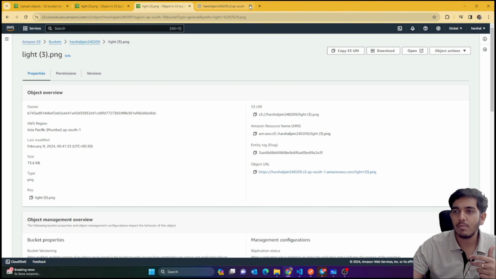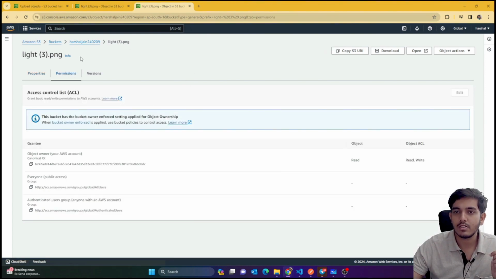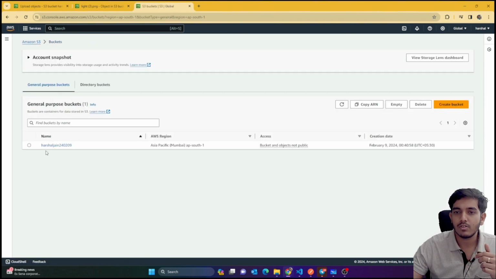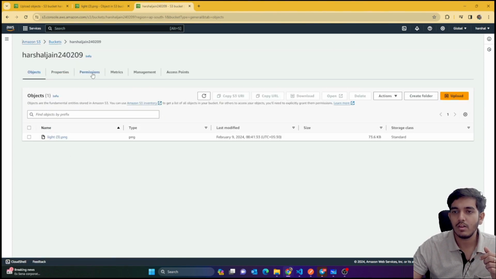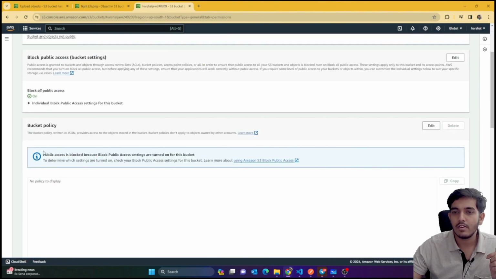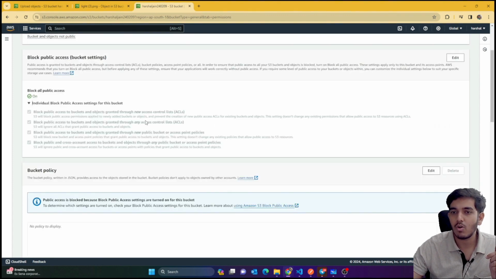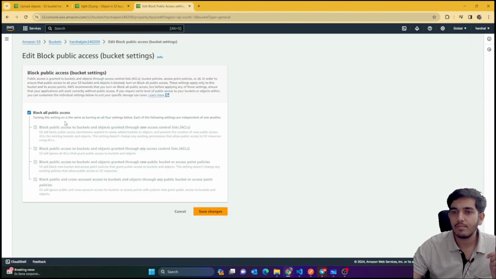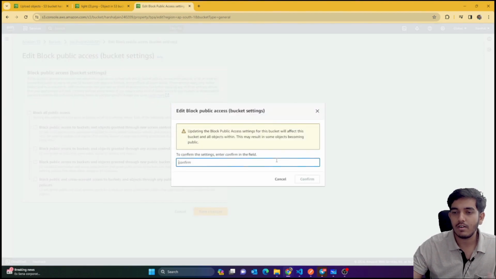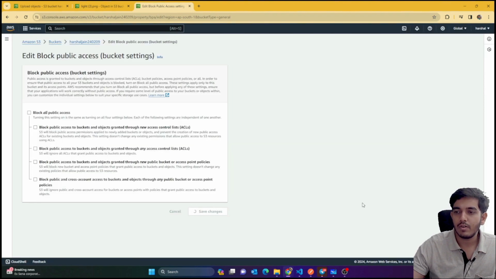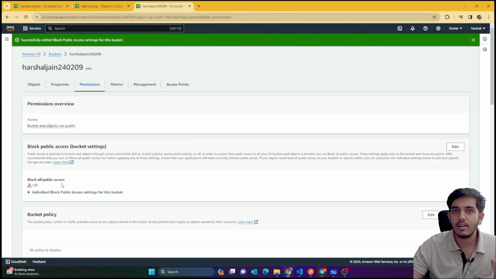So now how to make it public? For making it public, it's very easy. I'm just going to go to the permissions, not for this one, for the bucket. So I'm just going to go to this bucket. Here just go to the permissions, and here guys we have this block public access. So I'm just going to click on edit, and now if I just unselect this and save changes, I need to write confirm. Okay, confirm. If I click on confirm, you can see that now you can do public access.